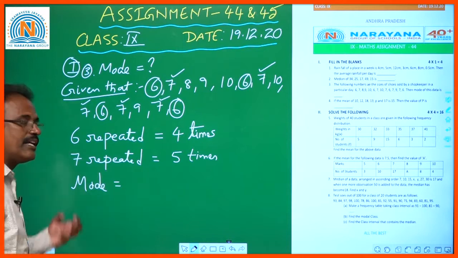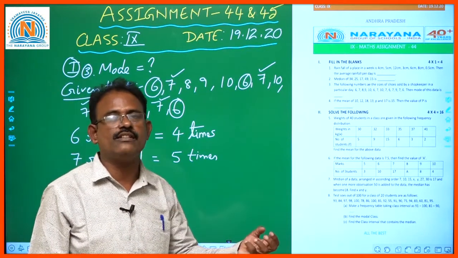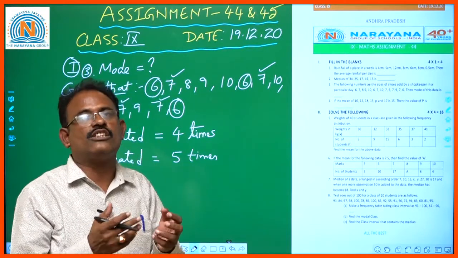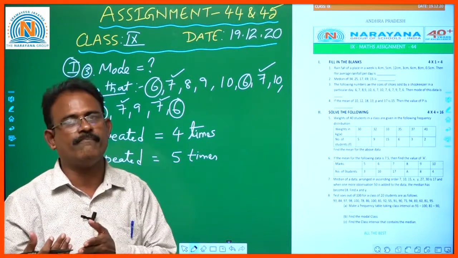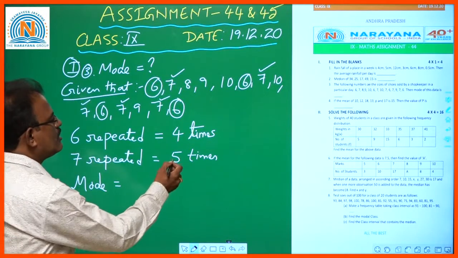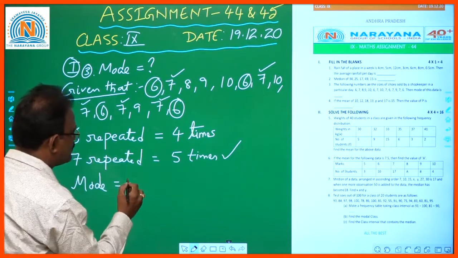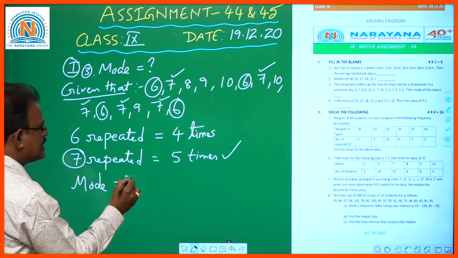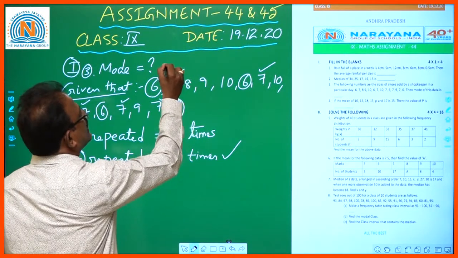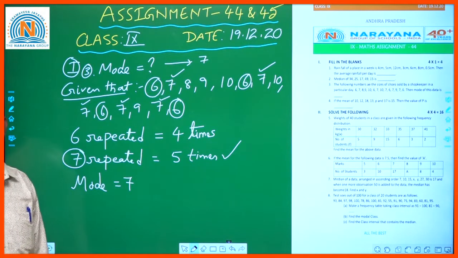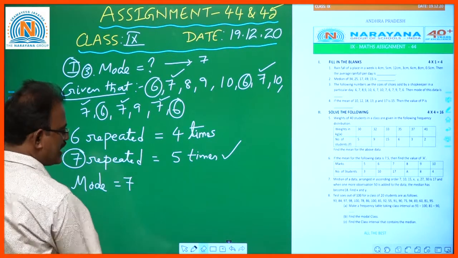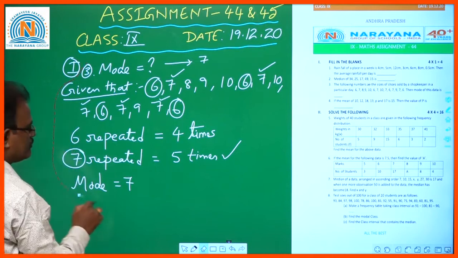First of all, what is the meaning of mode, children? Mode means the data which occurs frequently. Frequently means comes again and again, repeatedly, is called mode. So as 5 times is more than 4 times, 7 is the mode for the given data. Okay, children. So now our next question, question number 4.